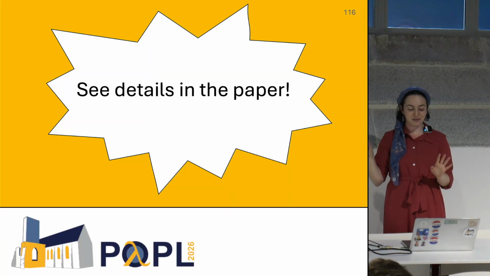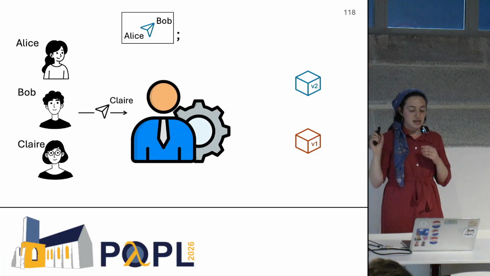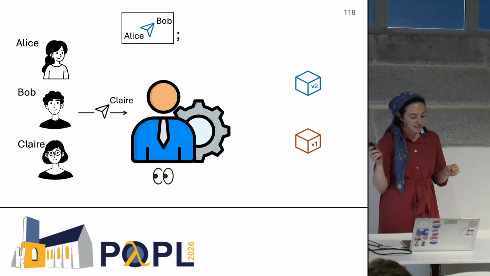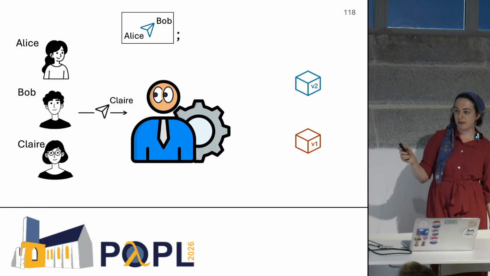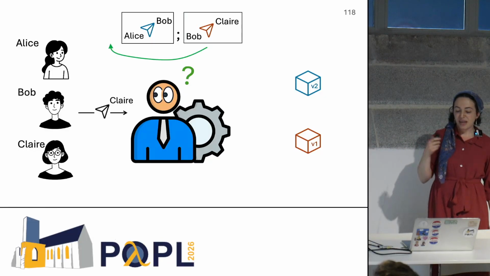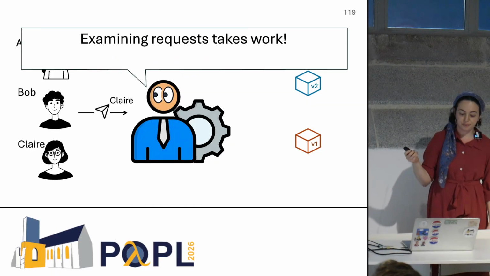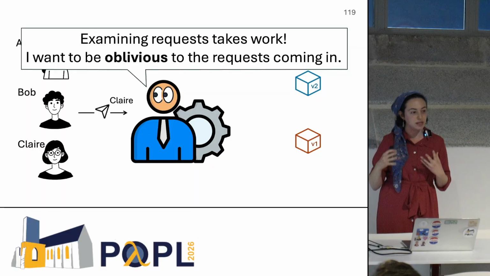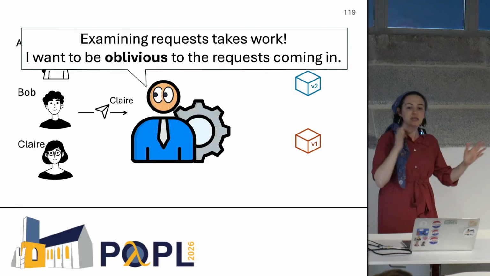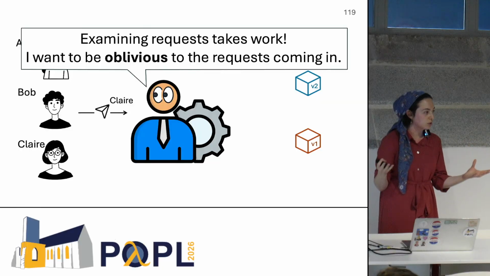But before I finish, I want to talk about our impossibility result. Now, in our algorithms, the update manager has to do this very important step. It has to look at the semantic properties of each request coming in. And that's sort of less than ideal, right? Examining requests takes work. We want an update manager that's oblivious to the requests coming in, that chooses how to direct the requests regardless of what the particular requests are.